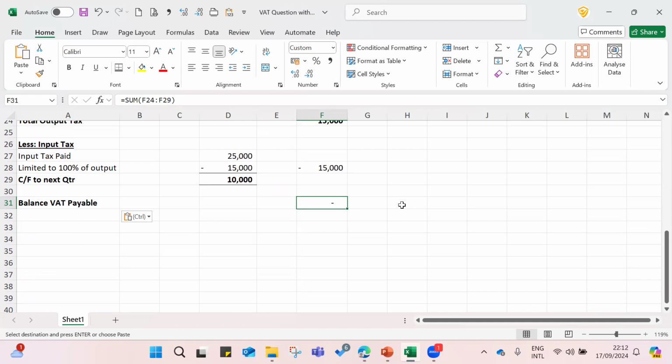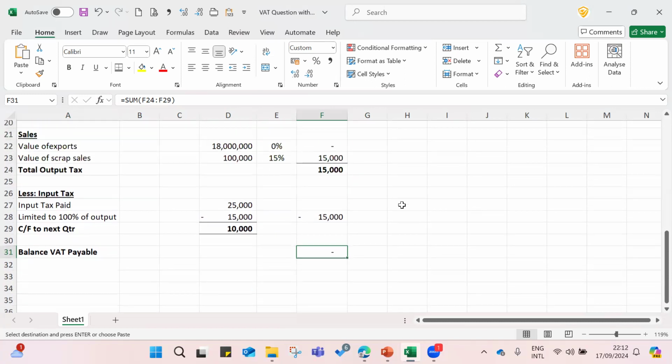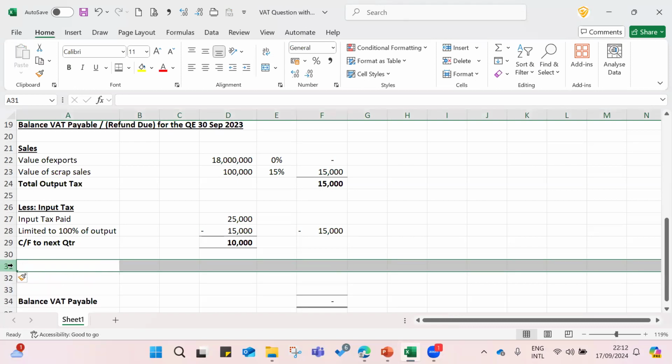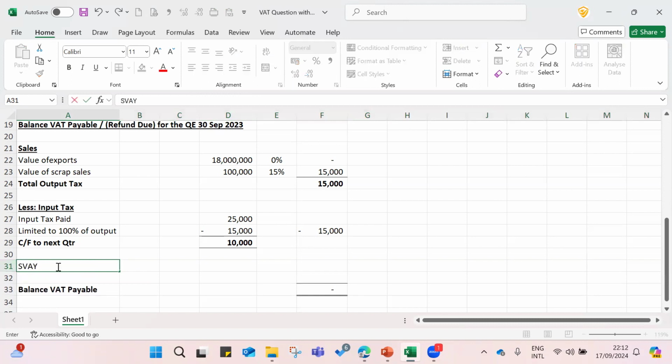Then one more thing I missed, right? Here you need to remember, you need to declare one more thing, how much you purchased under SVAT. SVAT purchases.